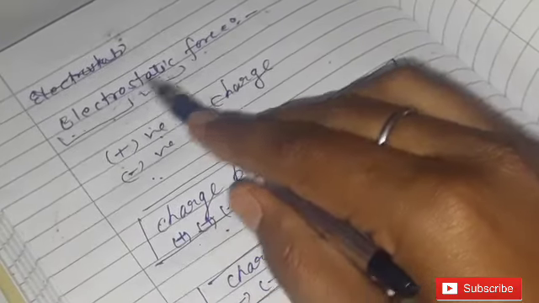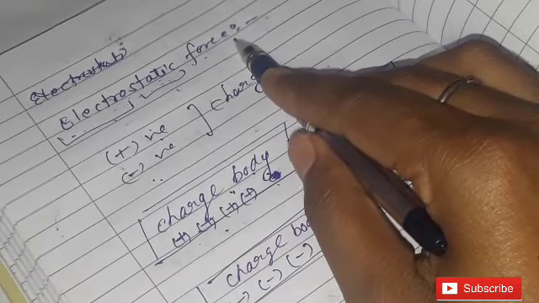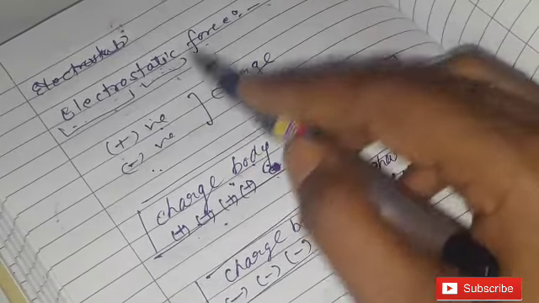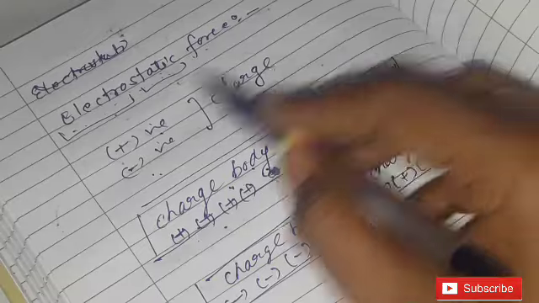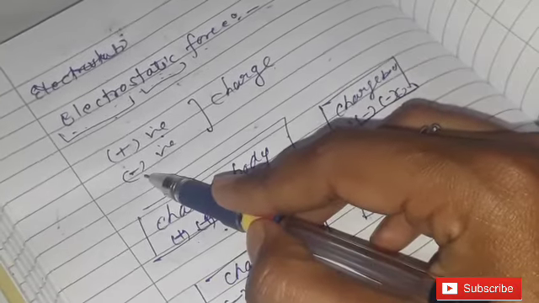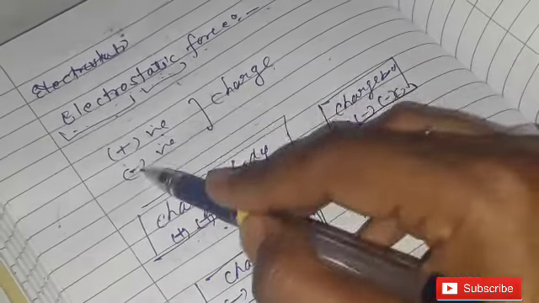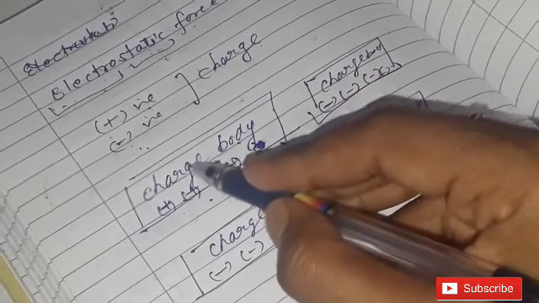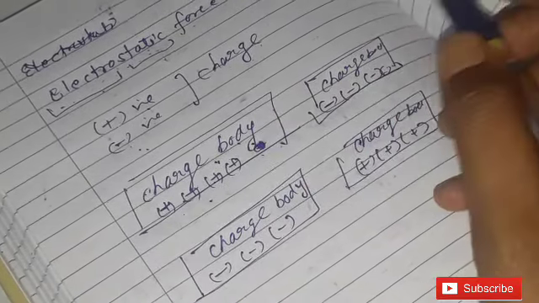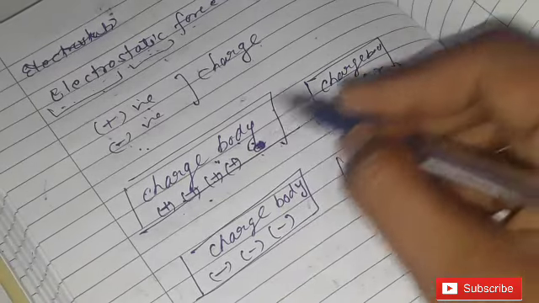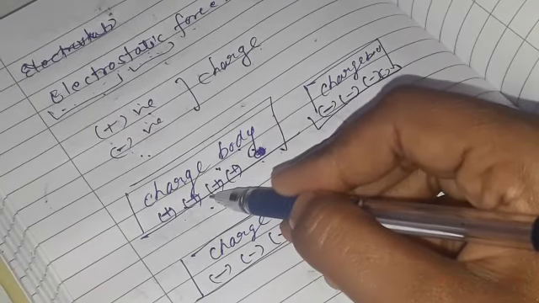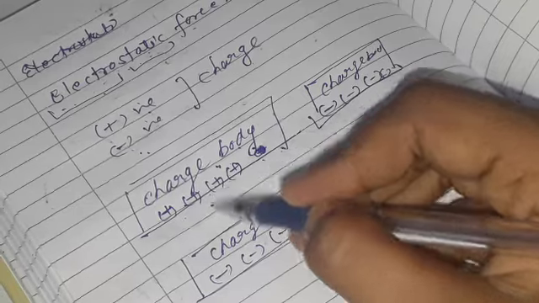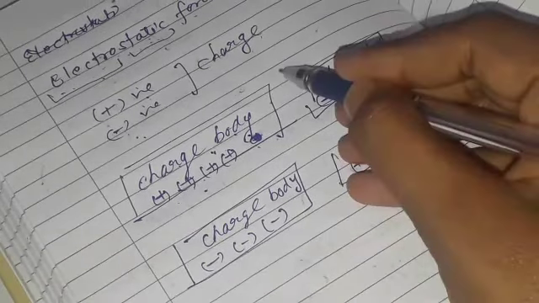Class, your new topic is electrostatic force. In this force we are talking about charges. You all know there are two types of charges, positive charge and negative charge. Any charged body contains either positive charge or negative charge.